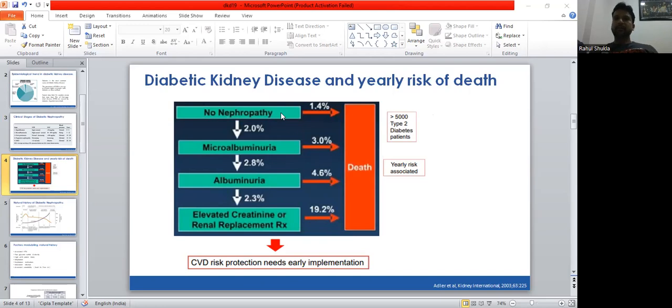Similarly, progression from the albuminuria stage to rising serum creatinine and need of renal replacement therapy is around 2 to 2.3%, and this may lead to death in around 19%. So we can see that as the stage progresses, the risk of death increases.